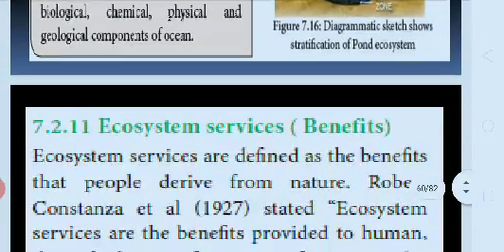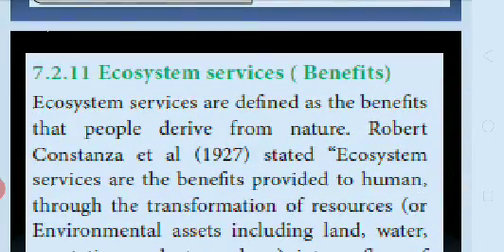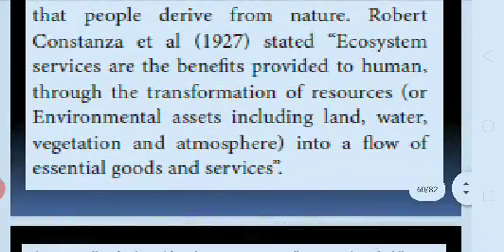stratification of pond ecosystem. Now ecosystem services: what are the benefits present in an ecosystem? Ecosystem services are defined as the benefits that people derive from nature. Robert Costanza et al. 1997 stated ecosystem services are the benefits provided to humans through the transformation of resources or environmental assets, including land, water, vegetation and atmosphere, into a flow of essential goods and services.